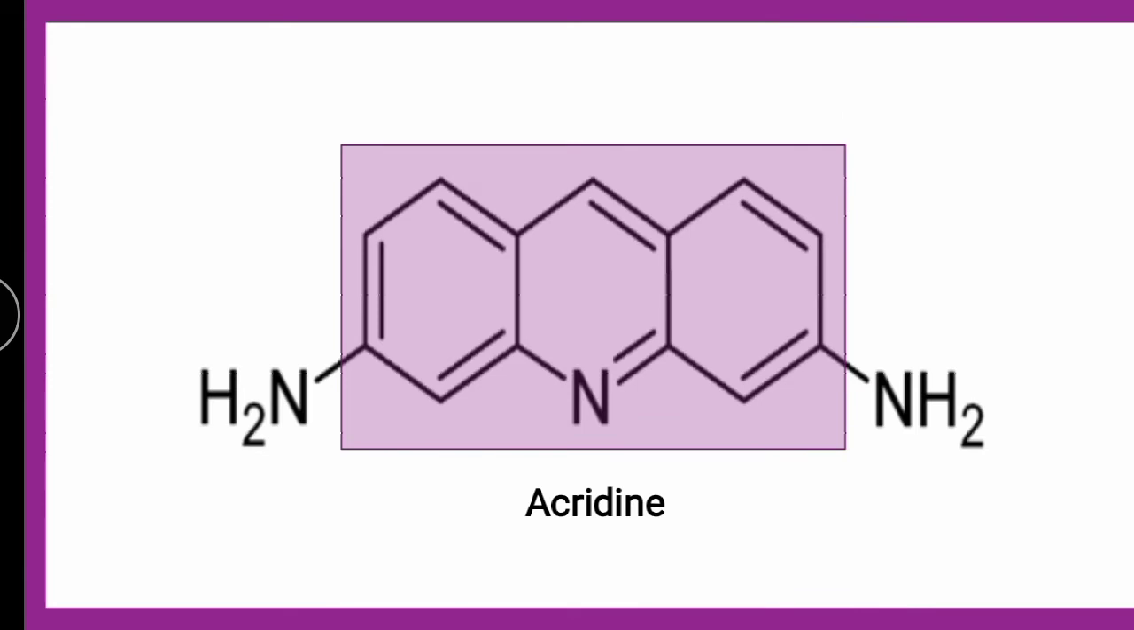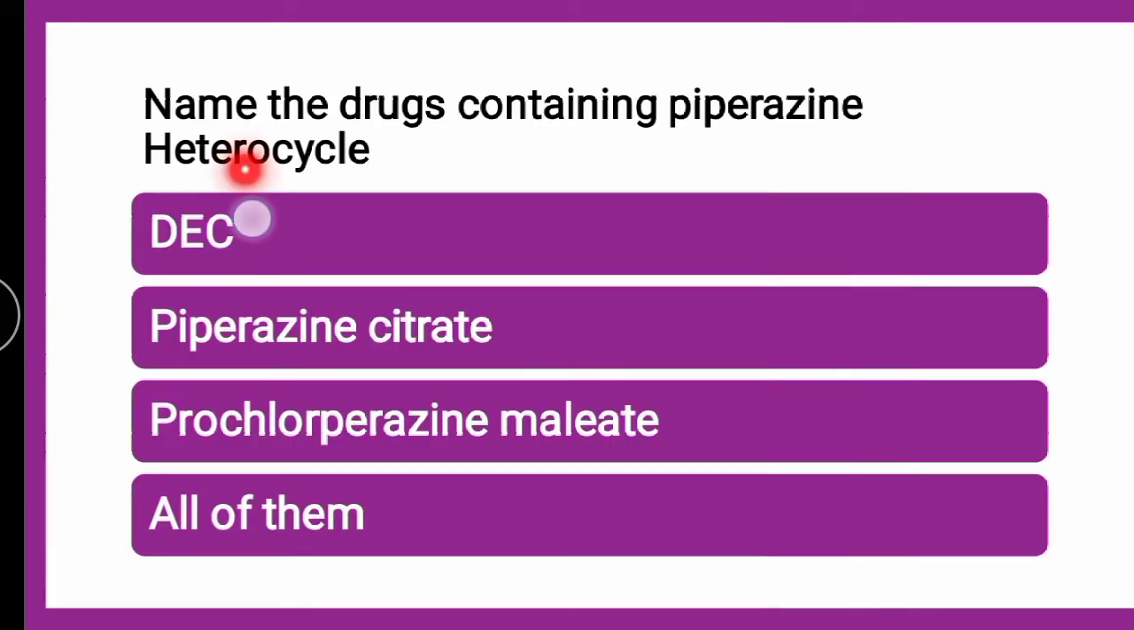Next question is: name the drug containing piperazine heterocycle amongst the given drugs. Whether it is DEC, piperazine citrate, prochlorperazine maleate, or all of them. The correct answer is all of them. DEC, that is diethylcarbamazine citrate, as well as piperazine citrate and prochlorperazine maleate, all contain the piperazine heterocycle.